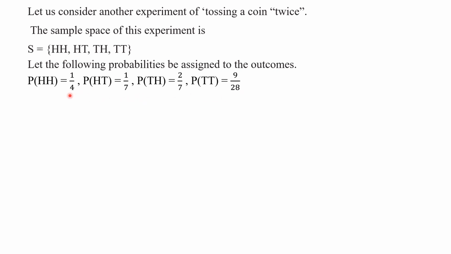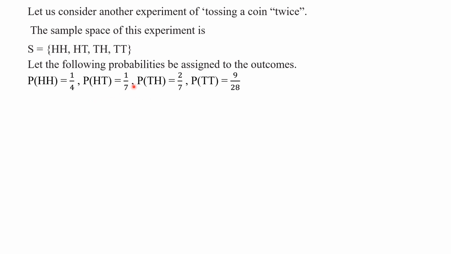Now, in this axiomatic approach of probabilities, are the conditions satisfied or not? All these probabilities are neither less than 0 nor greater than 1. So the first condition of the axiomatic approach to probability is satisfied.